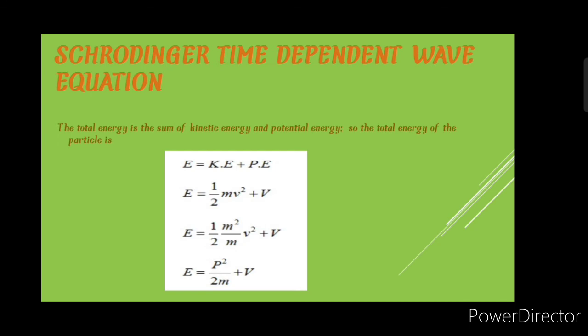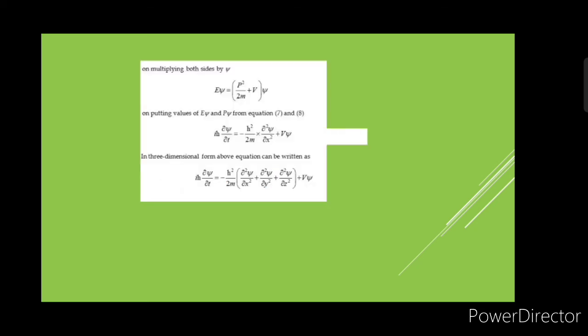Schrödinger time dependent wave equation. The total energy is the sum of kinetic energy and potential energy. So the total energy of the particle is E equals half mv squared plus V. From this we can write E equals p squared by 2m plus V. On multiplying both sides by psi, E psi equals p squared by 2m plus V, whole into psi.